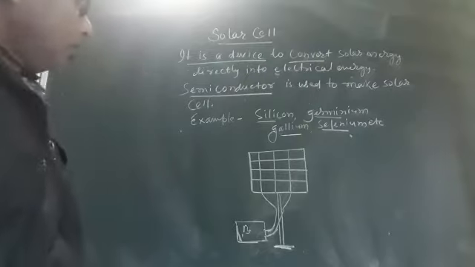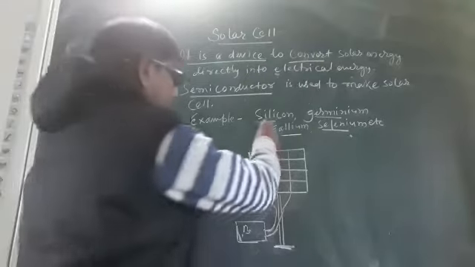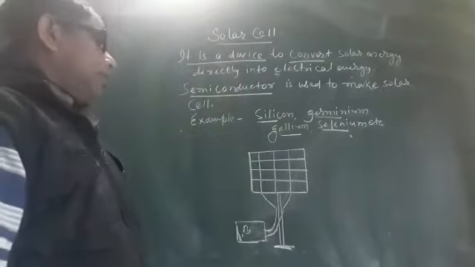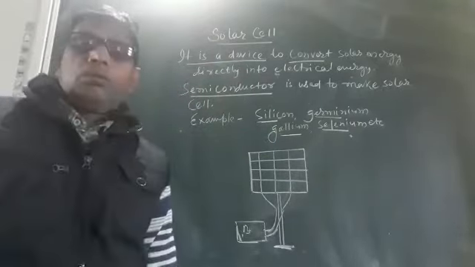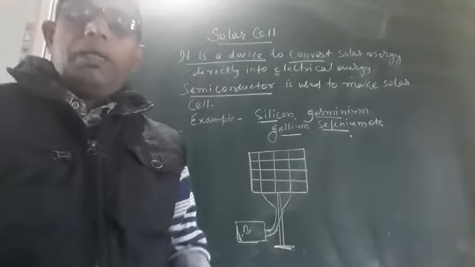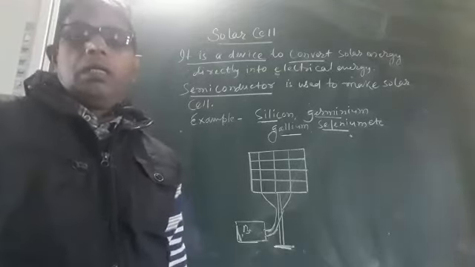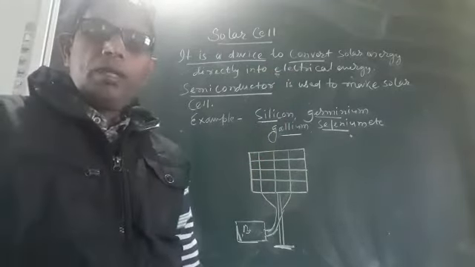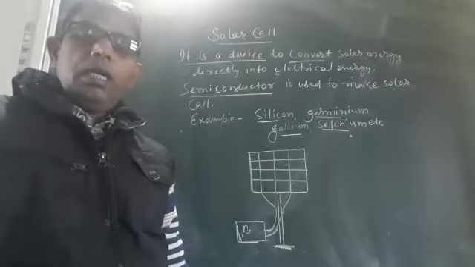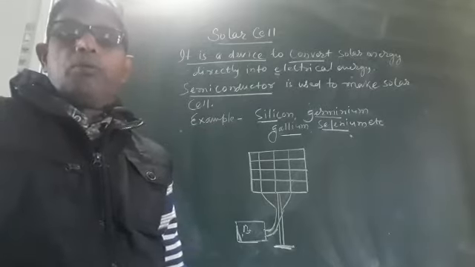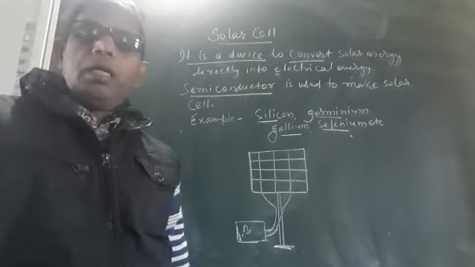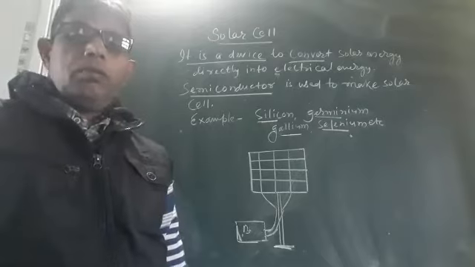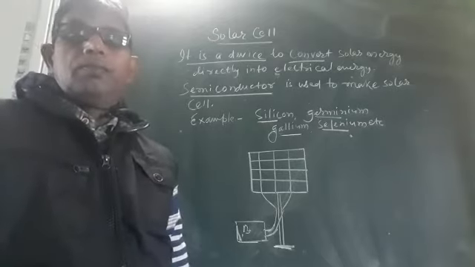Okay. Now next question here, what is the reason behind it that silicon, germanium, gallium, selenium are used to make solar cell? What may be the reason behind it? Why semiconductor used? Why germanium, silicon, gallium, etc. are used? It has some peculiar property. These semiconductor have peculiar property. What is that peculiar property?